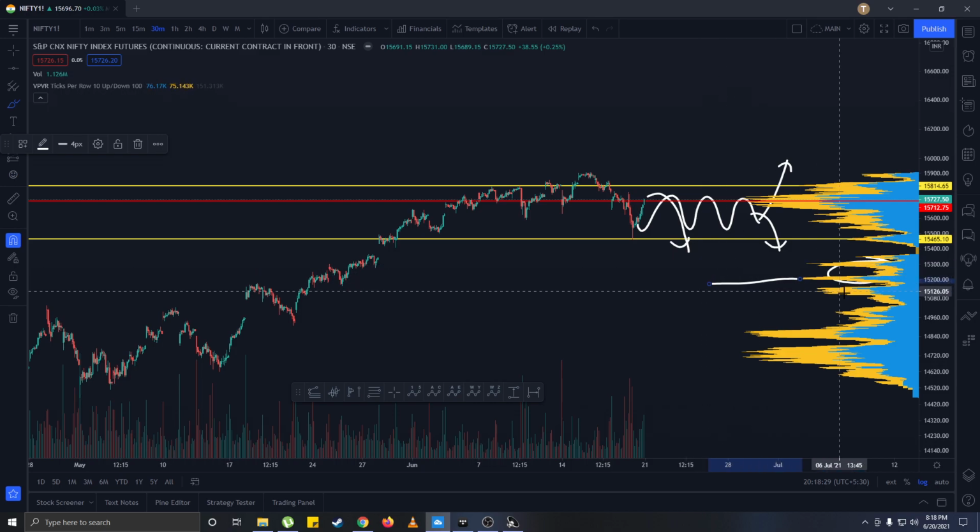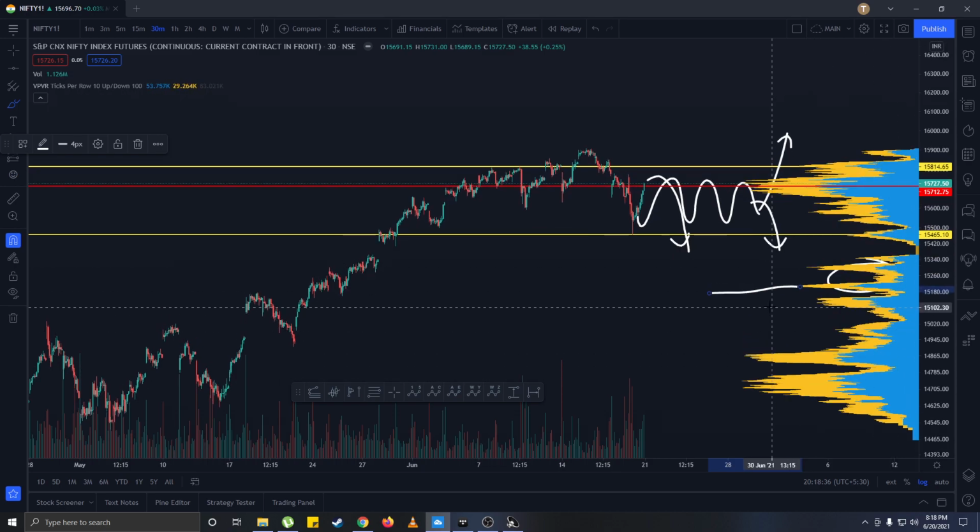For now, it is 500 points away, so we don't have to care what it will do after going that. So for now, if we go below 15,450, we should be looking towards 15,200. For the upside, I think if we go above 15,815 and if we can sustain above this level, I think the next target is 16,000